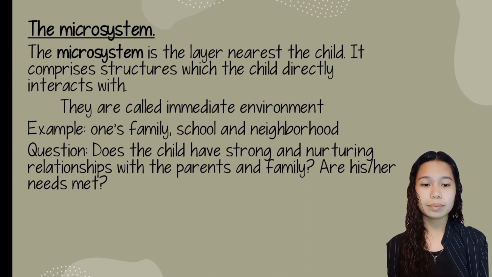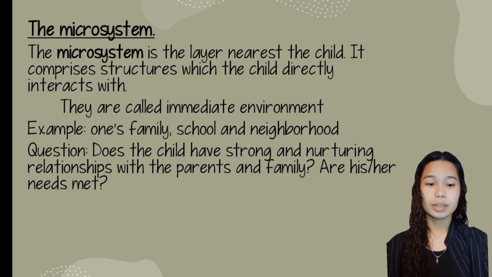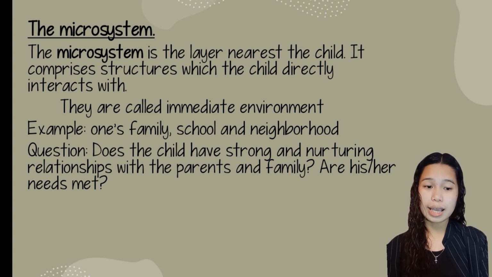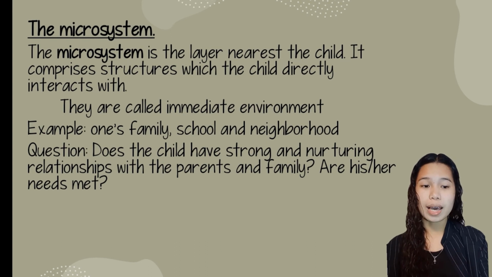environment. For example, does the child have strong and nurturing relationships with the parents and family? Are his or her needs met? In this layer, relationship effects happen in two directions, both away from the child and towards the child.